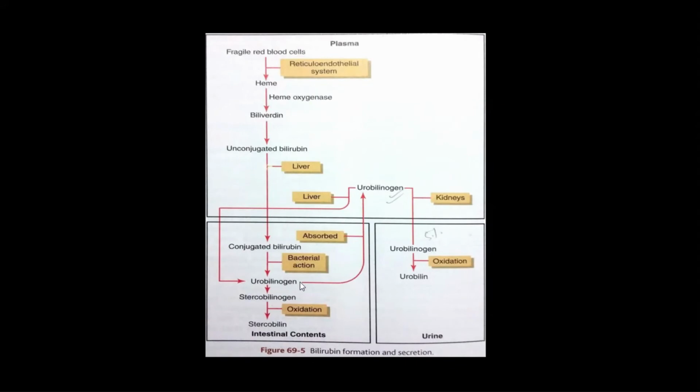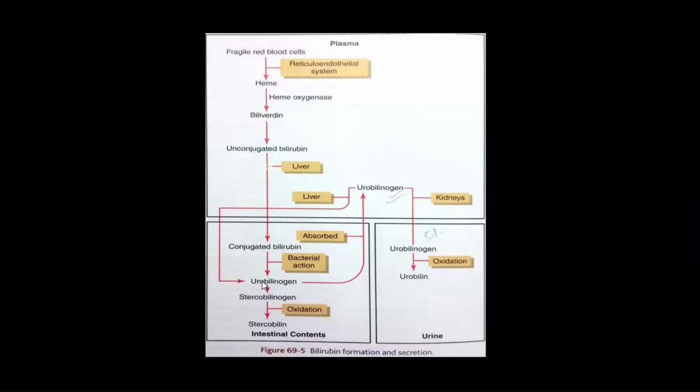It is poured into the bile canaliculi, and it is poured into the small intestine.